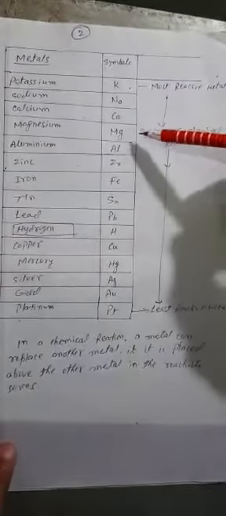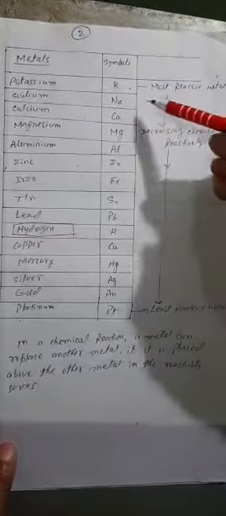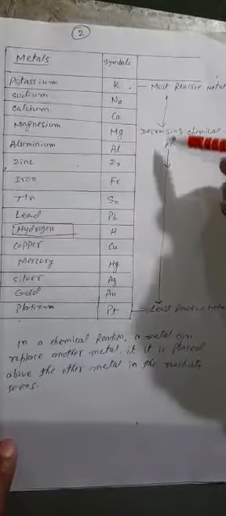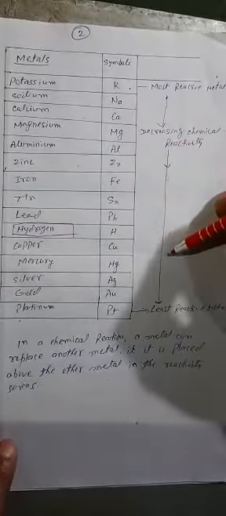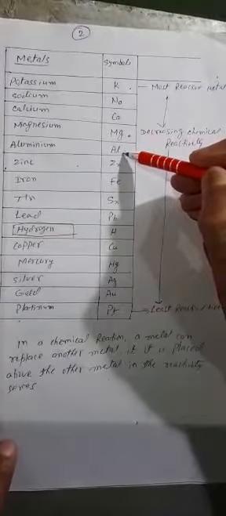Now these metals have been arranged in a vertical column in decreasing order of chemical reactivity. As we come from up to down, their chemical reactivity decreases. For example, magnesium is above aluminum, so magnesium is more reactive than aluminum.